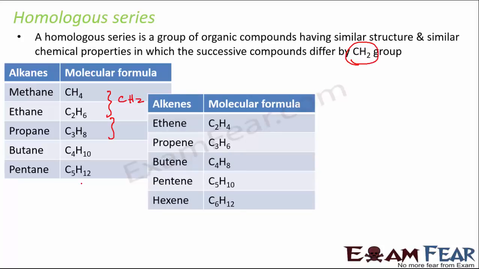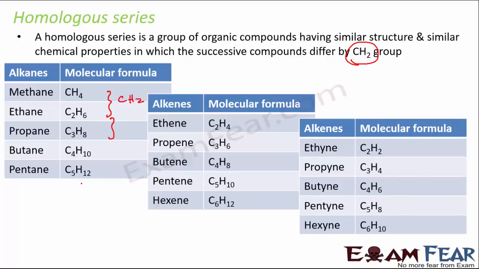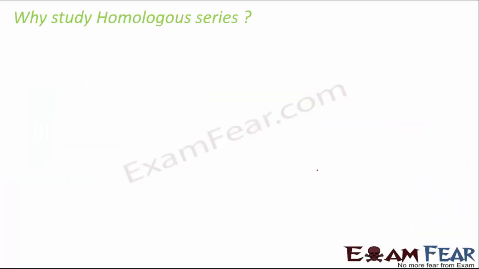Similarly, all the alkenes form a homologous series. Similarly, all the alkynes also form a homologous series. And again, for all of these series, the difference in the molecular formula between two successive compounds is always CH2.